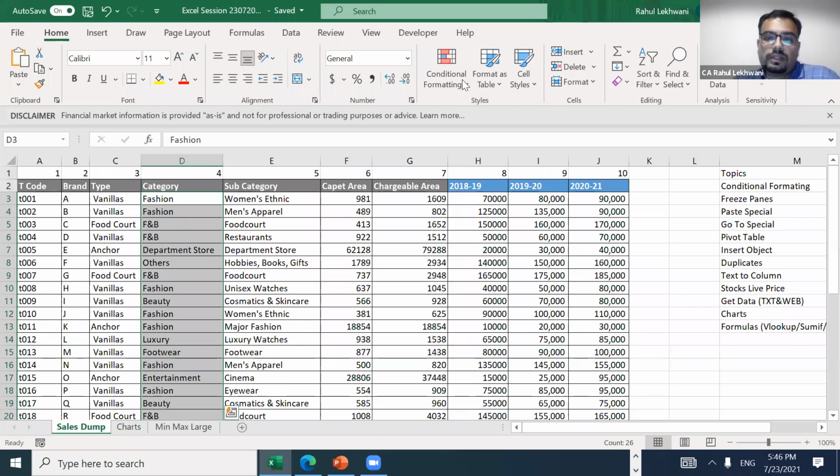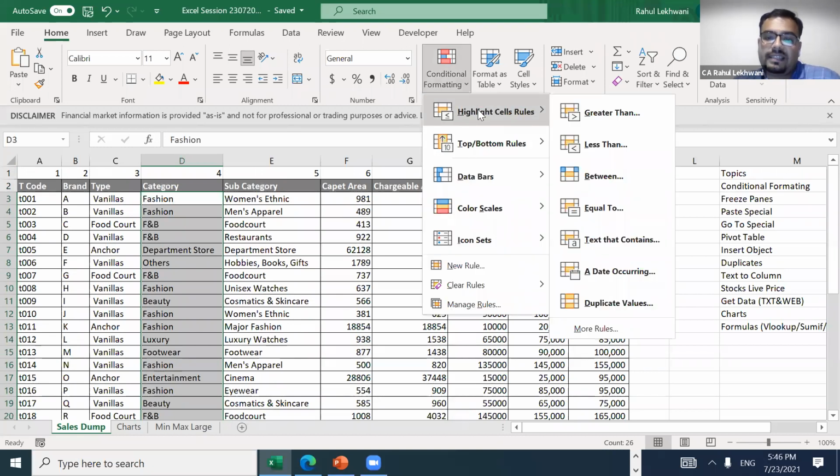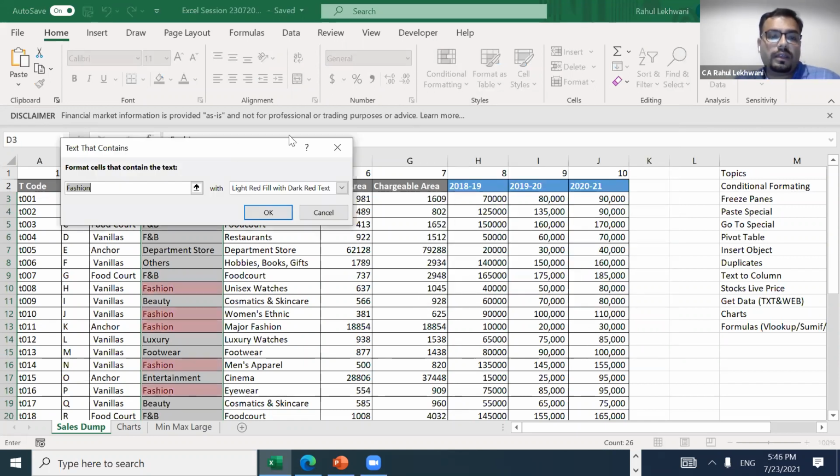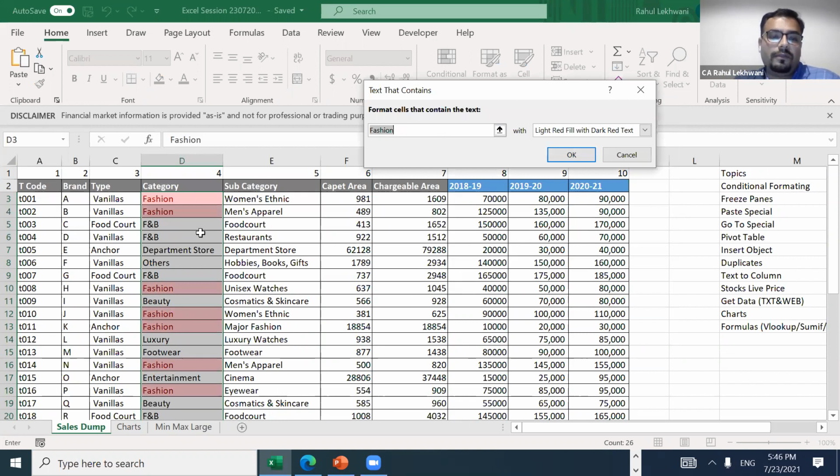I'll just go into conditional formatting, highlight cells rules. Here greater than, less than we cannot use because these are not digits, these are strings, text. But I can use text that contains. So suppose I'll press on this, and see, automatically fashion has come.